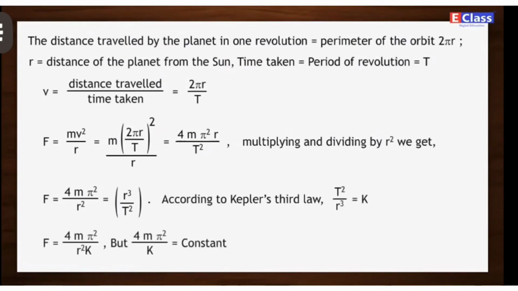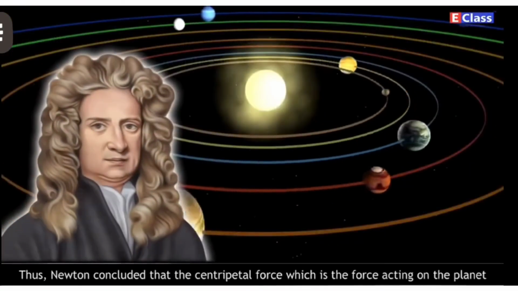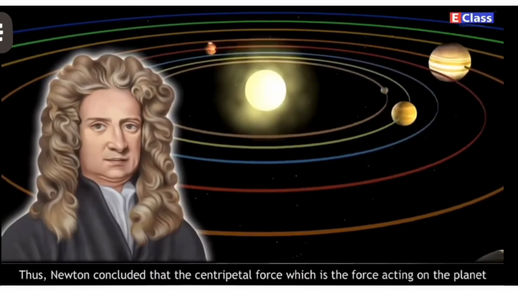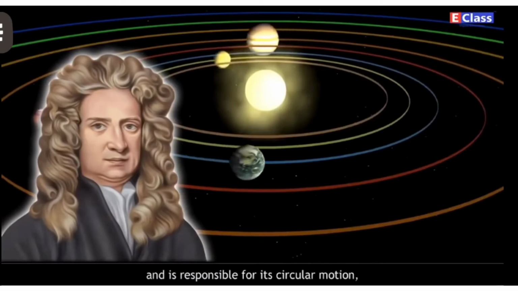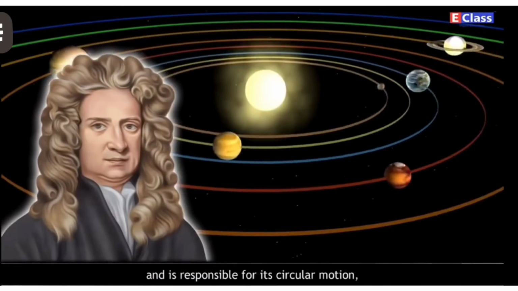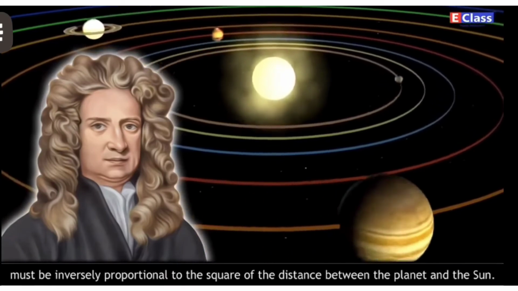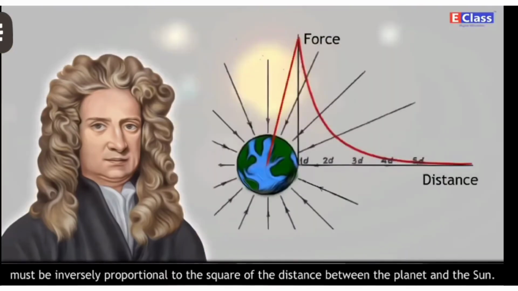So F is equal to 4 m pi square upon r square k, but 4 m pi square upon k is equal to a constant. Thus, Newton concluded that the centripetal force, which is the force acting on the planet and is responsible for its circular motion, must be inversely proportional to the square of the distance between the planet and the Sun.